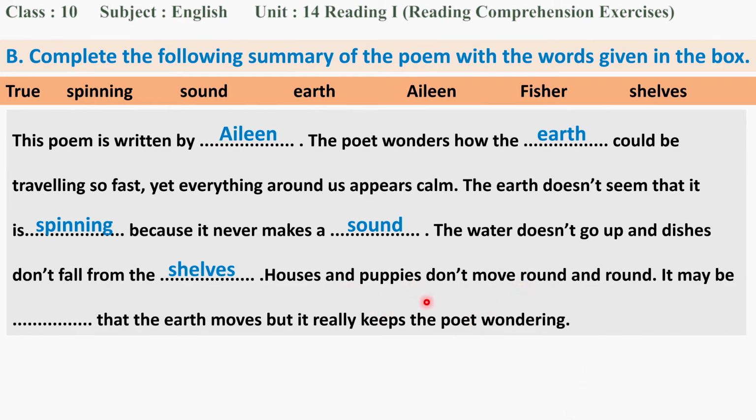Houses and puppies don't move round and round. We haven't seen that. So the last one: it may be that the earth moves, but it really keeps the poet wondering. So the speaker is not pretty sure. So the speaker is saying it may be true that the earth moves, but it really keeps the poet wondering. Excellent, my dear students.